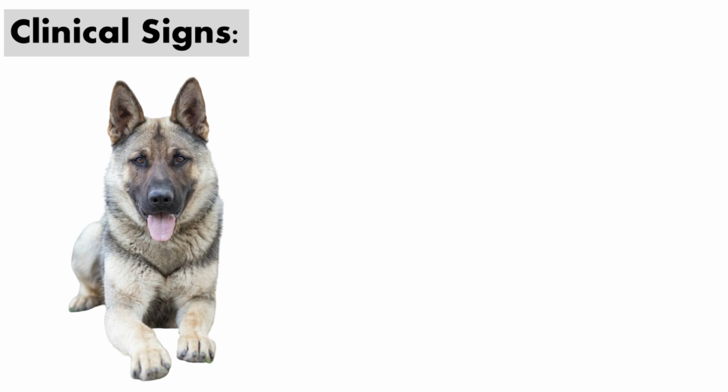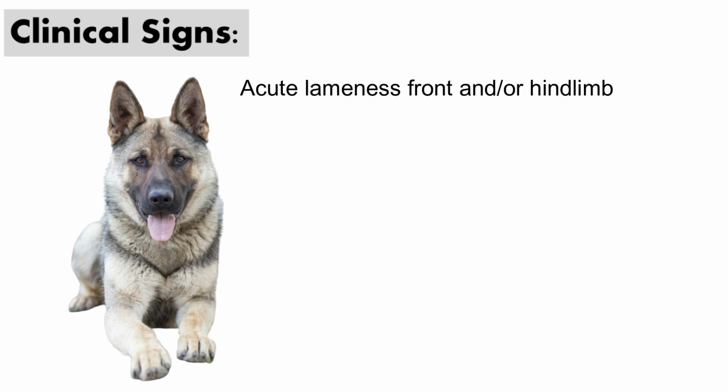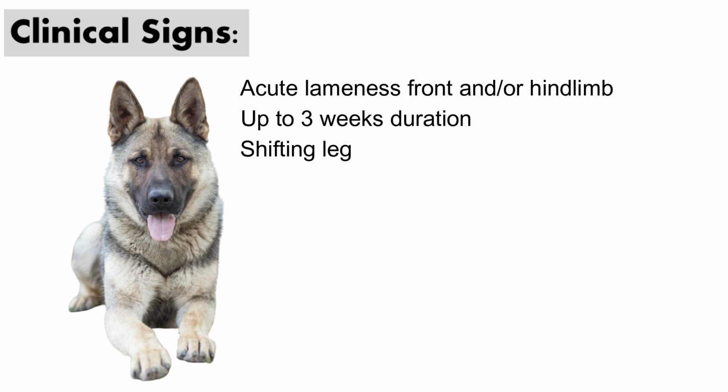Panosteitis typically presents with an acute onset of lameness ranging from mild to moderate, although severe lameness can also occur. The duration varies, with episodes lasting up to 14 days and occasionally extending to 3 weeks. Rest or exercise does not alleviate lameness. The initial episode often affects the front leg, followed by the rear leg, before potentially returning to the front leg. This pattern is described as shifting leg lameness. A concurrent decrease in appetite and activity may also be observed.